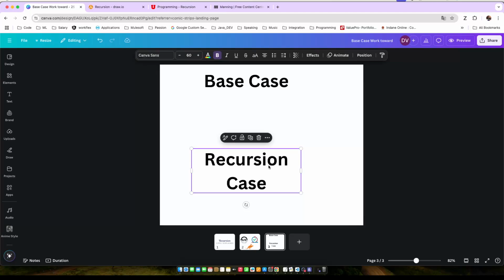The second is the recursive case, which means you try to solve the problem by simplifying the main problem at every step. So again, you are calling the recursive function.